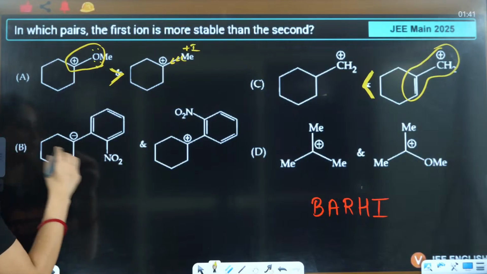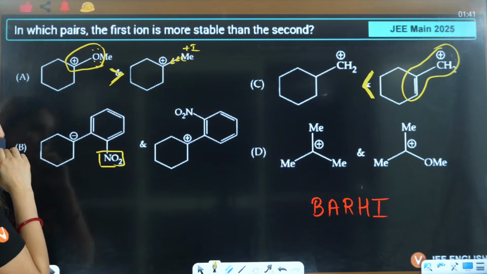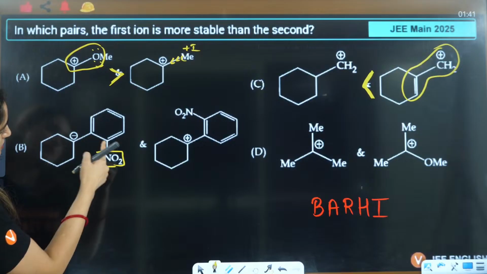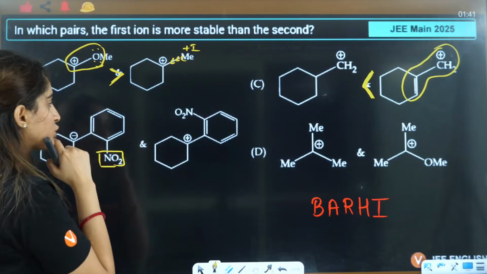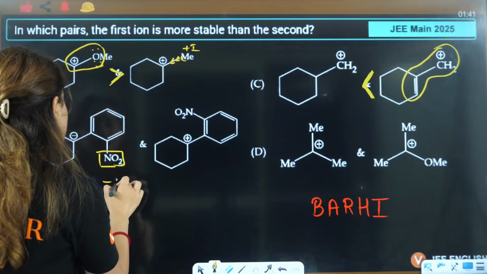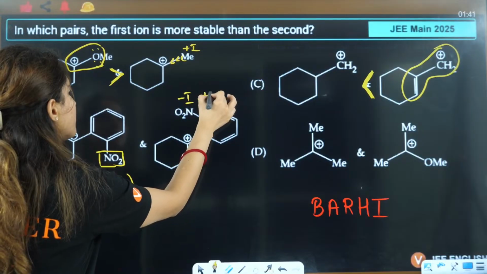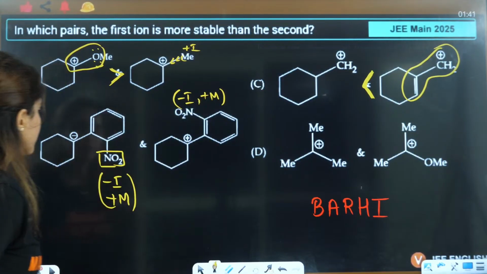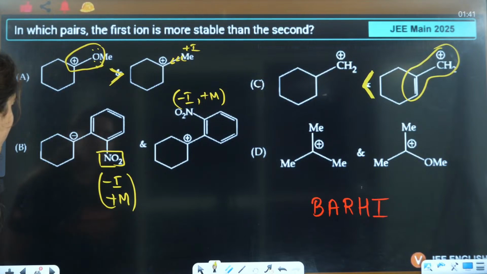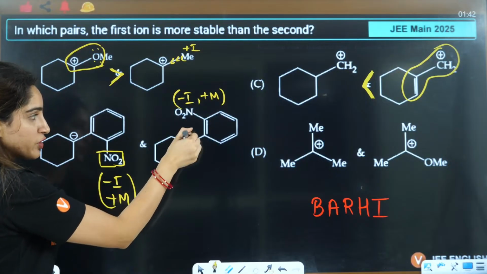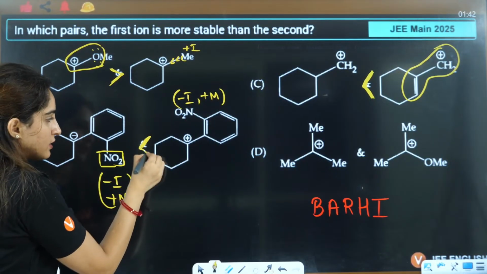If you see this NO2, if this is C, this is at the ortho position, it is showing minus I and plus M both, right? So plus M is more dominating, so with plus M it is increasing the stability here, right? So that means here it is increasing the electron donation, so it will increase the stability on this side.